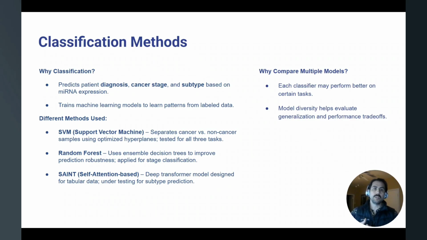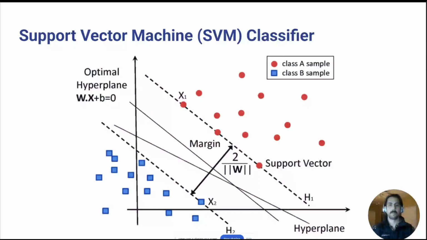Why compare multiple models? Well, each classifier may perform better on certain tasks, and the model diversity is going to help evaluate generalization and performance trade-offs.